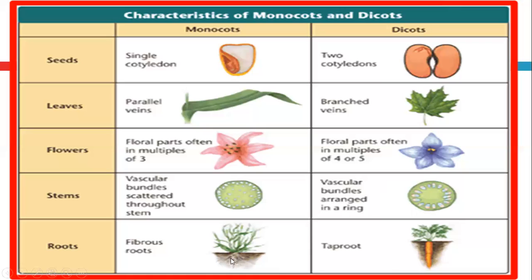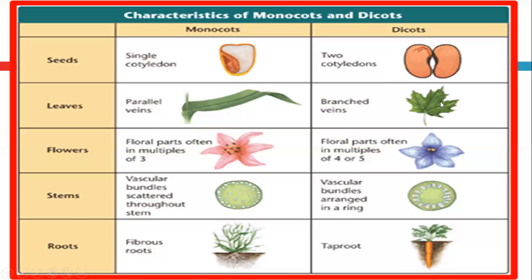So roots here are fibrous, hairy roots. But the root here is a taproot. The taproot is one root only, going directly into the soil. But here you do not find one main root, you find a lot of roots, fibrous roots. So here is the difference between the leaves. In monocots, leaf veins are parallel, and here in dicots, leaf veins are branched.